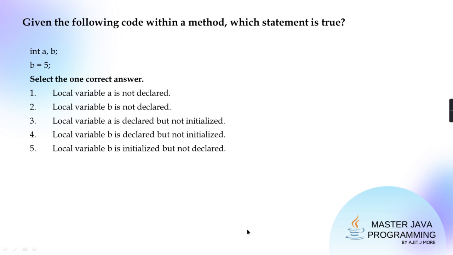Local variable a is not declared. Is it right? No, it is declared. Local variable b is not declared. No, it is also declared. Local variable a is declared but not initialized. Do you agree with this point? Yes. Only this is true. It is declared but not initialized. Others are false, because local variable b is declared and also initialized. And last, b is initialized but not declared. You see, both are happening.